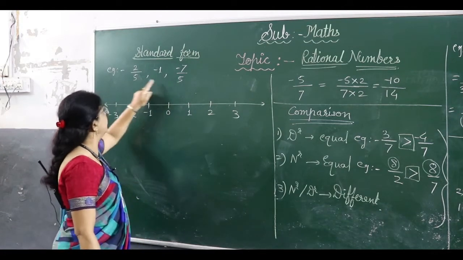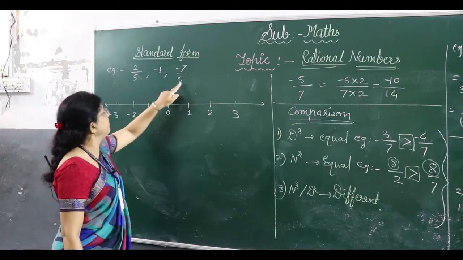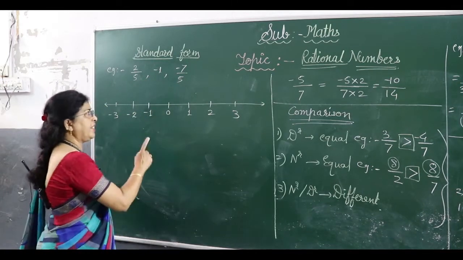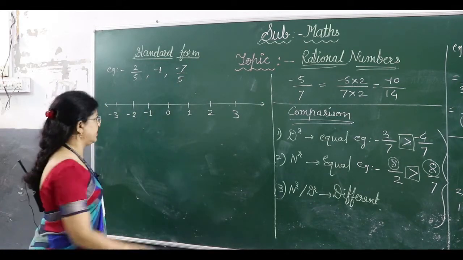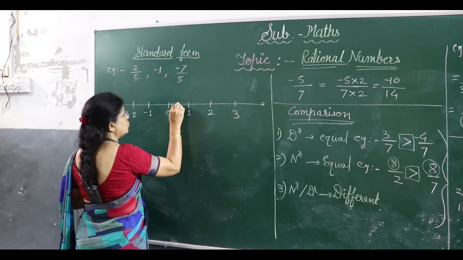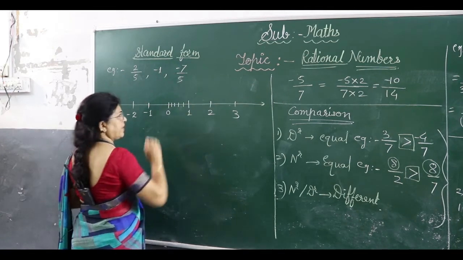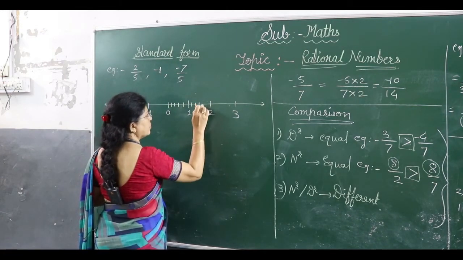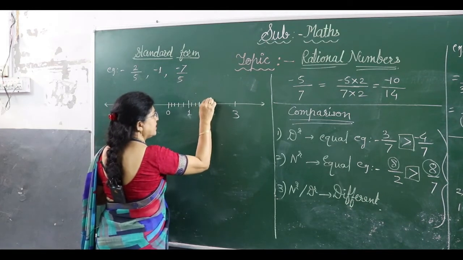What is the denominator here? The denominator of the rational number is 5, right? So we will divide every unit length into 5 divisions. So I will make divisions here. Okay, 1, 2, 3, 4 and this one is 5. 1, 2, 3, 4. Sorry, 4 and this one is 5.